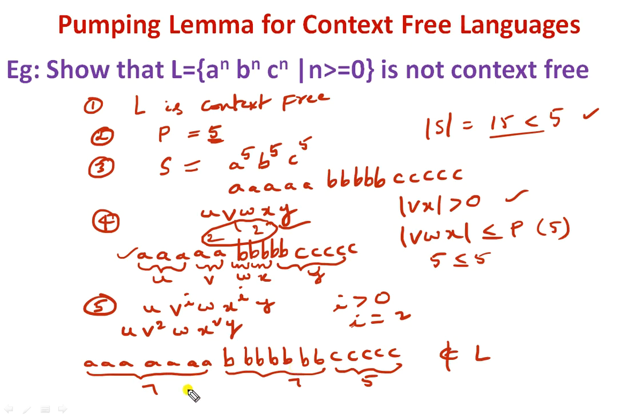Whenever the number of A's is 7 and the number of B's is 7, then the number of C's must also be 7. But that is not the case. So that is why we can say that it is a contradiction for the given statement. Hence we prove that the given language is not context free.